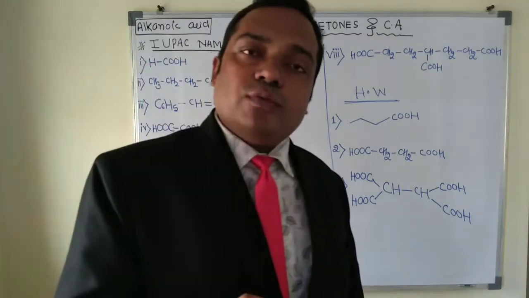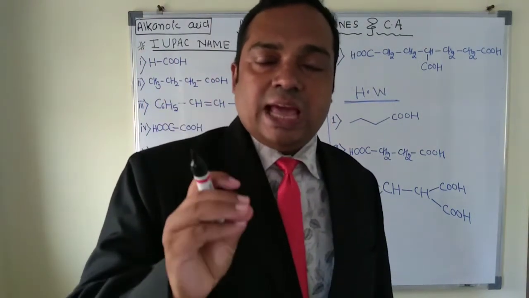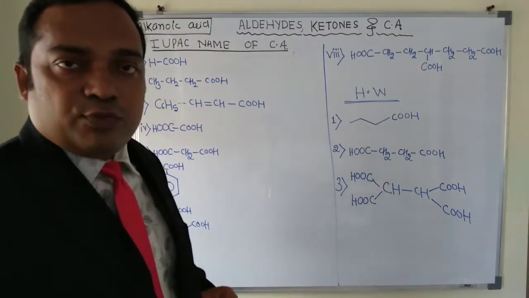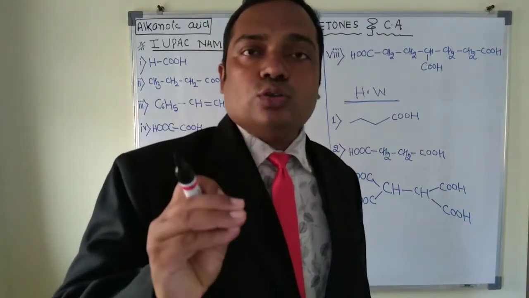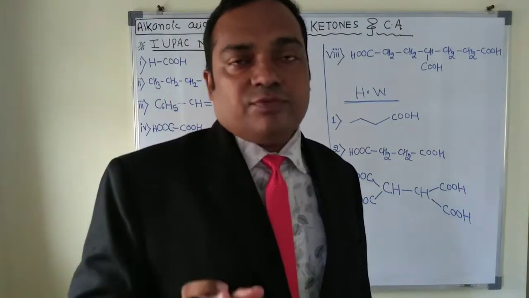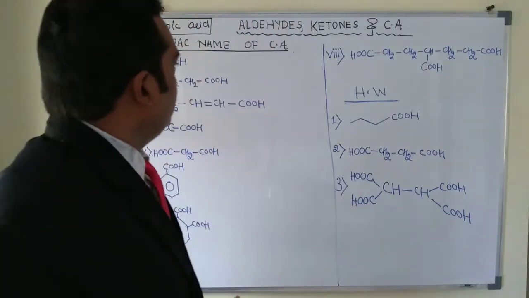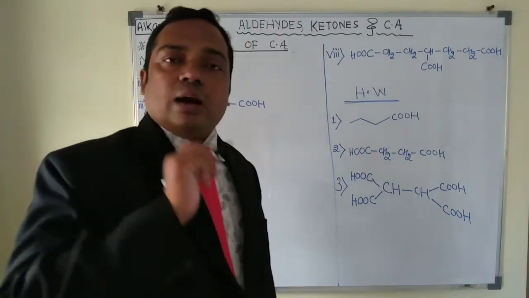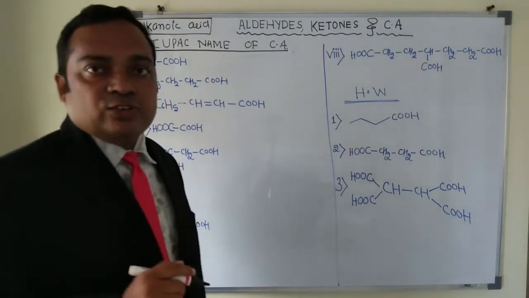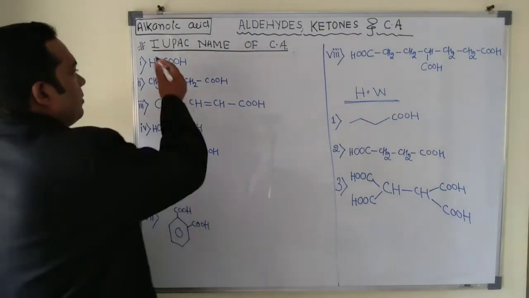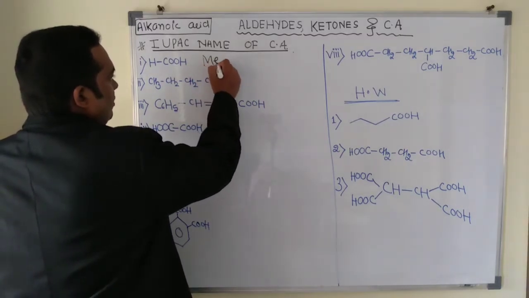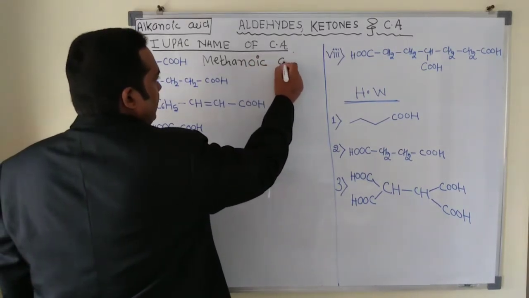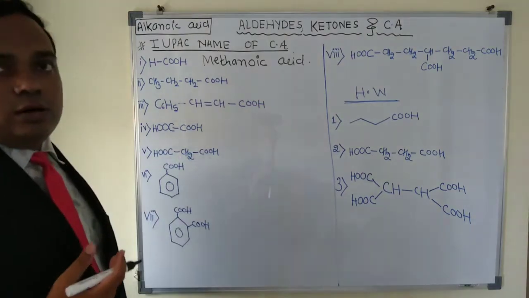If you want to name any aliphatic carboxylic acid, you have to remember this trick, which is very important: alkanoic acids. If you remember this part, you will never forget the IUPAC naming of carboxylic acid, and in fact for aldehydes and ketones also. So I'm going to consider some examples. In the first case we have one carbon. One carbon means methane, and the E of methane is replaced by oic acid. So the name will be methanoic acid. It's very simple to name carboxylic acids.